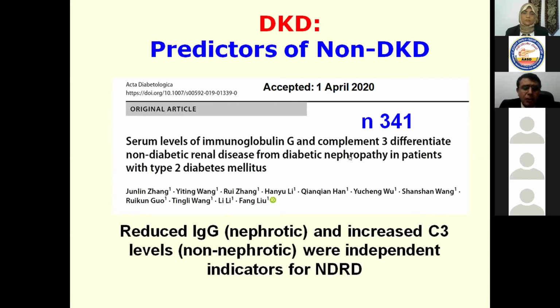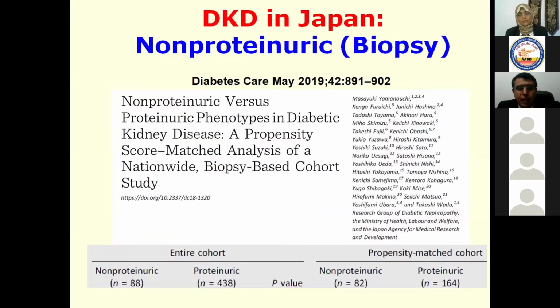As you can see, reduced immunoglobulin G is usually present in nephrotic syndrome, and increased complement 3 levels denote non-nephrotic syndrome, and in both cases you have no diabetic nephropathy, you have non-diabetic kidney disease. So these markers may help you to differentiate whether you have diabetic nephropathy or other causes of diabetic kidney disease.